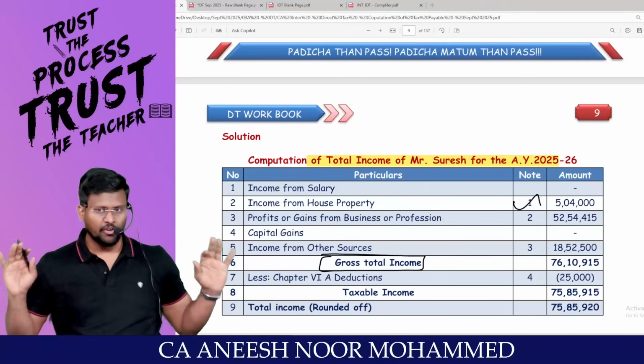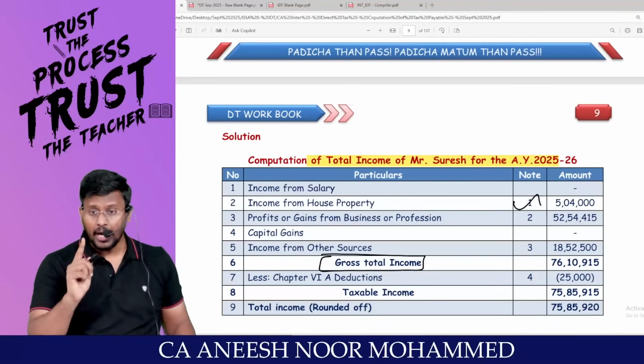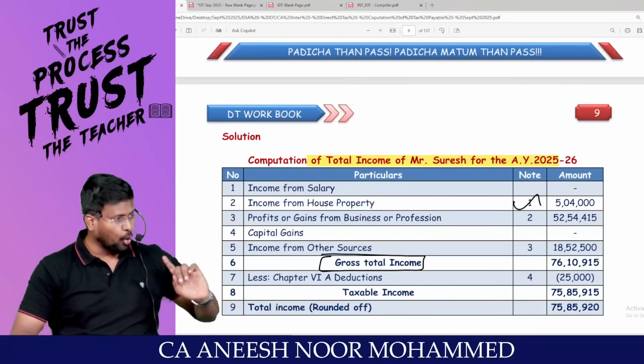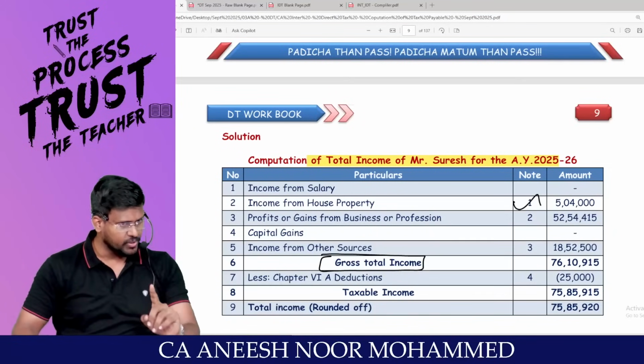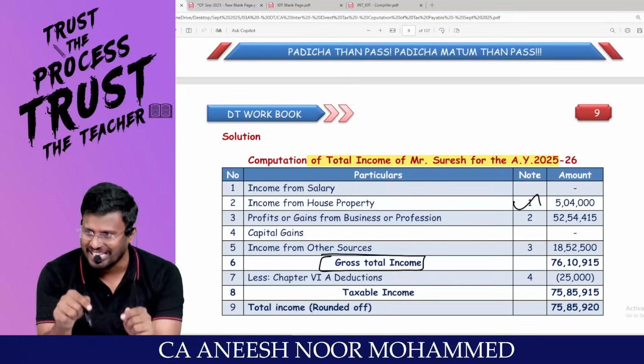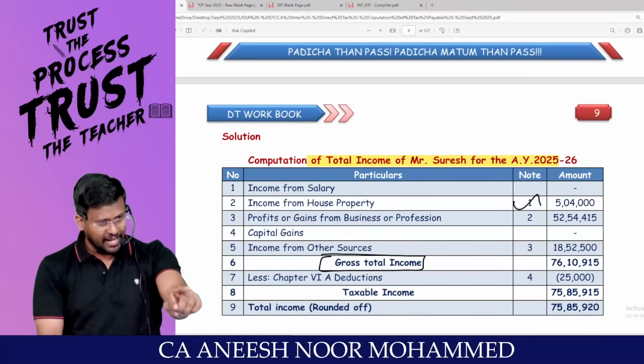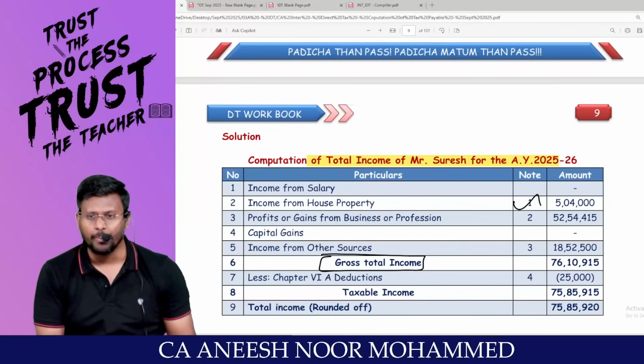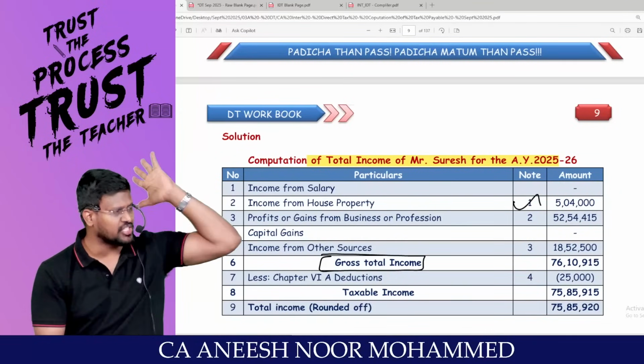Done. First head clear. I will tell you one thing: how to approach this 30-mark question. Don't just find out the answer for the 30-mark question. Revise the subject, tax, with this 30-mark question. Then you can answer MCQs on the same head, income from house property. You'll be feeling so much more comfortable with the subject.